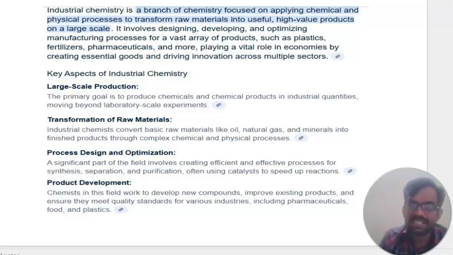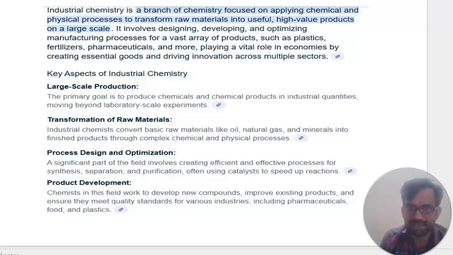It involves designing, developing and optimizing manufacturing processes for a vast array of products such as plastics, fertilizers, pharmaceuticals and more, playing a vital role in economies by creating essential goods and driving innovation across multiple sectors.